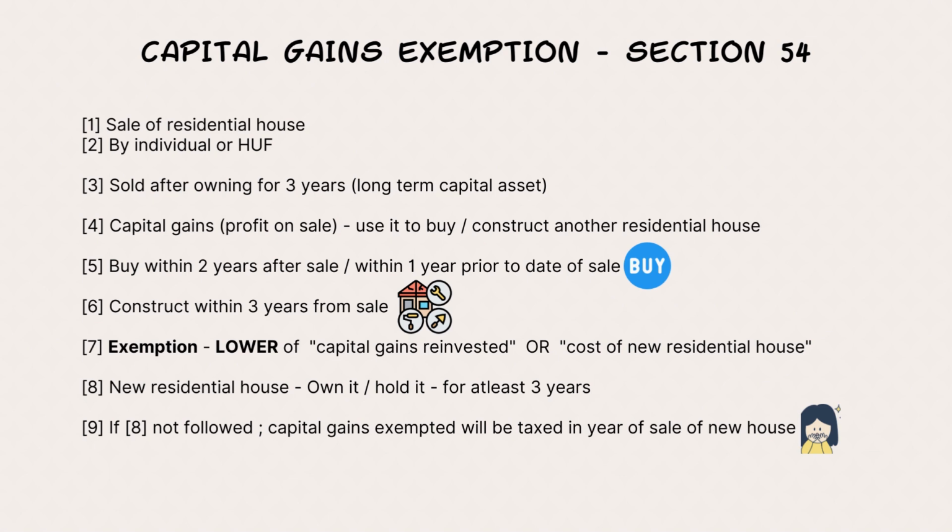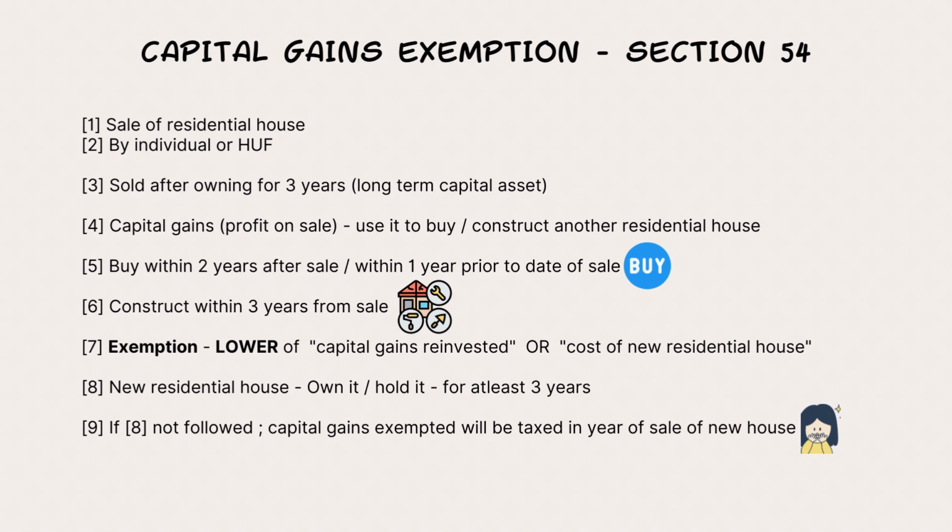One more condition is there. Now, the new residential house which he has purchased, he must hold on to it for at least another 3 years. That means it has to become another long-term capital asset. What happens if that condition number 8 is not followed?